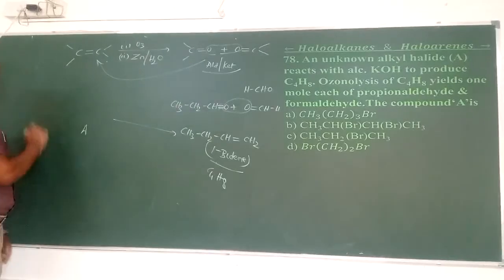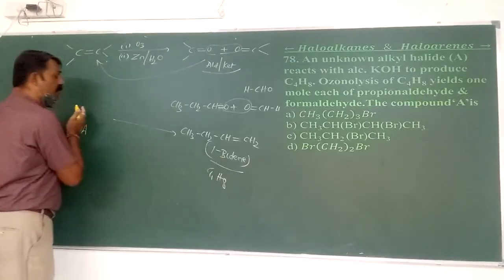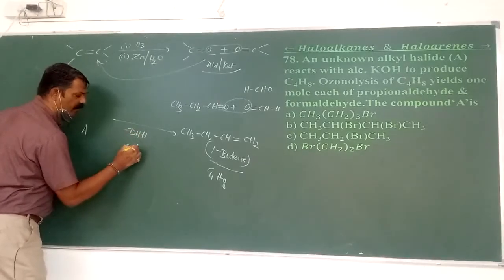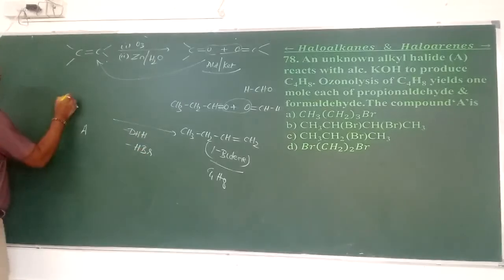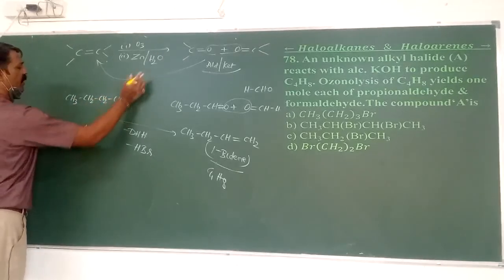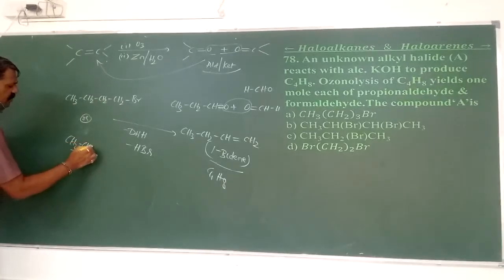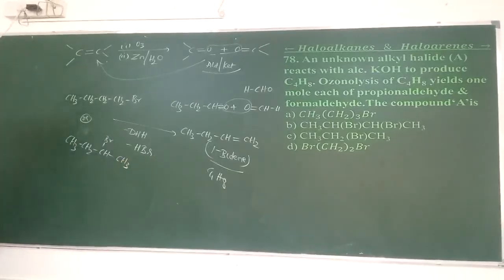Here, what must A be? What formula does it have? Alkenes are obtained from haloalkanes or alkyl halides by dehydrohalogenation, by the removal of HBr. So here we have two possibilities. One is CH3, CH2, CH2, CH2Cl or Br, or we can have CH3, CH2, CHBr, CH2. Either we can have the bromine in the first position of butane or the second position of butane.